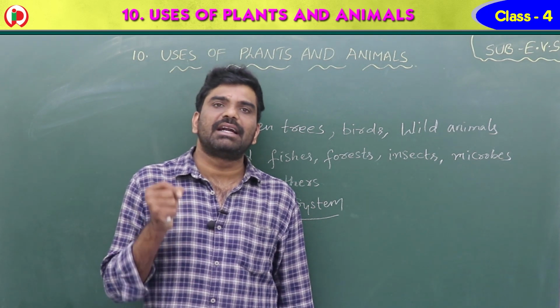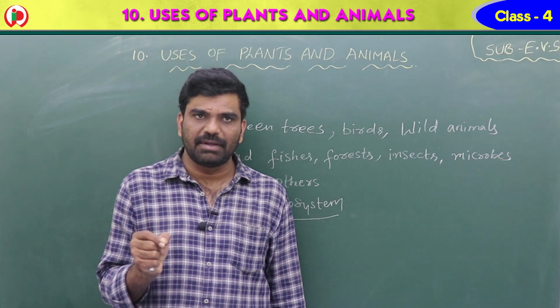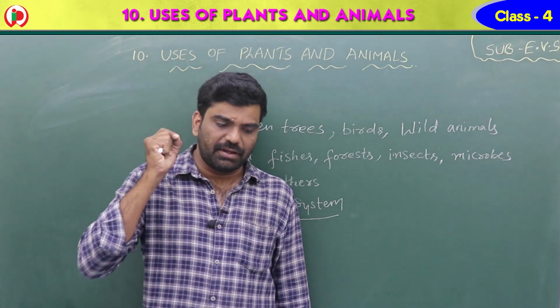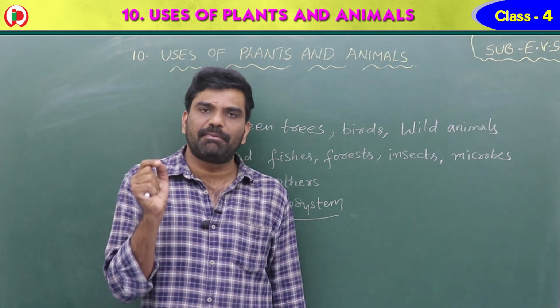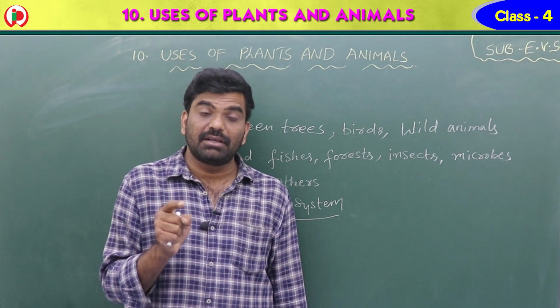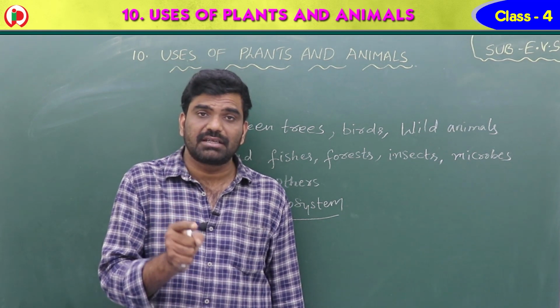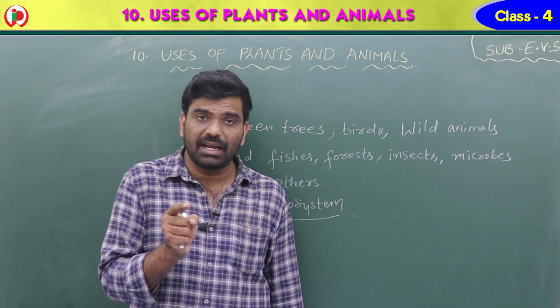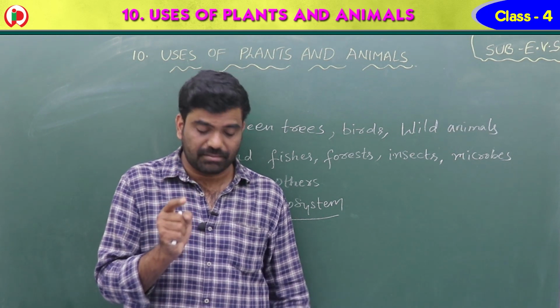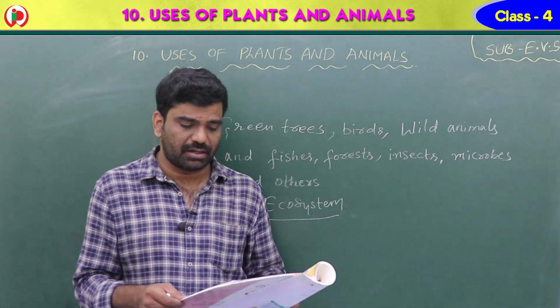But development and conservation should go in harmony. That means development is required for the country, but at the same time conservation of nature, of natural resources, of plants and wildlife is very important, children. But we are building factories and creating pollution.